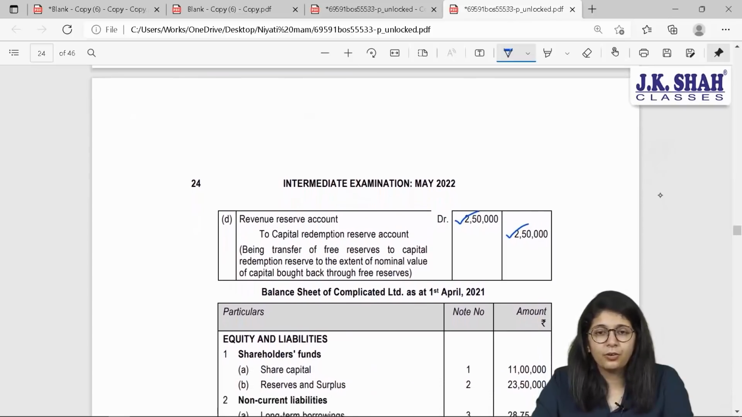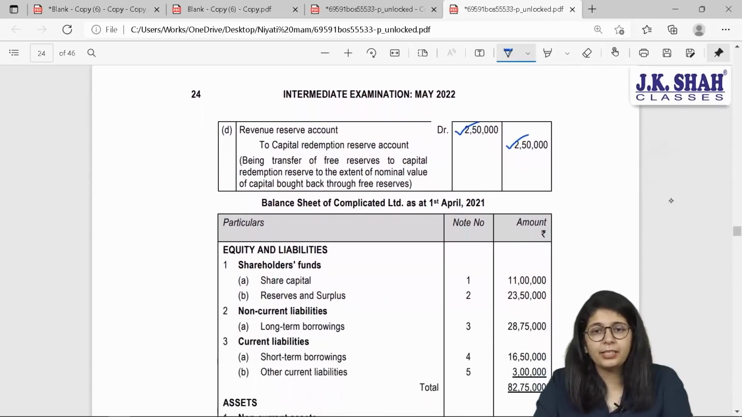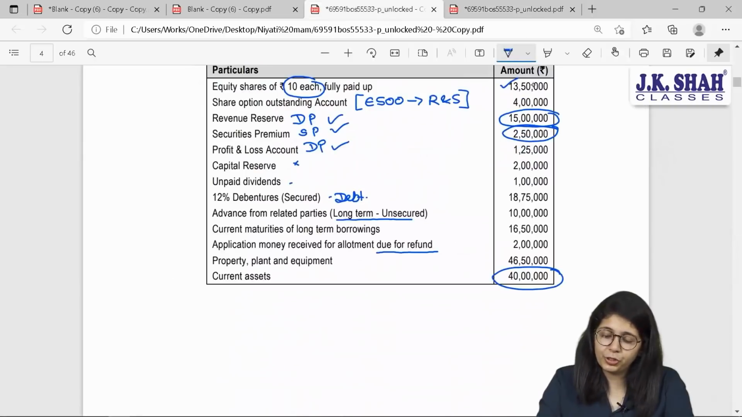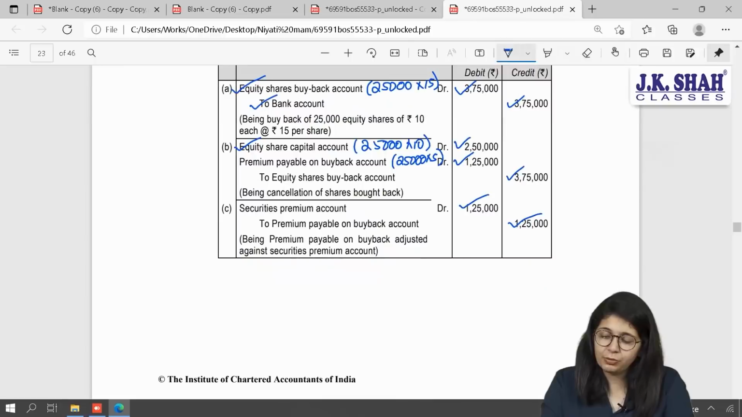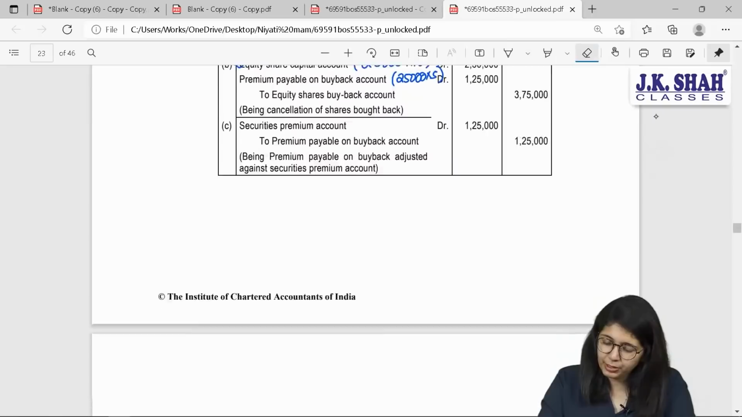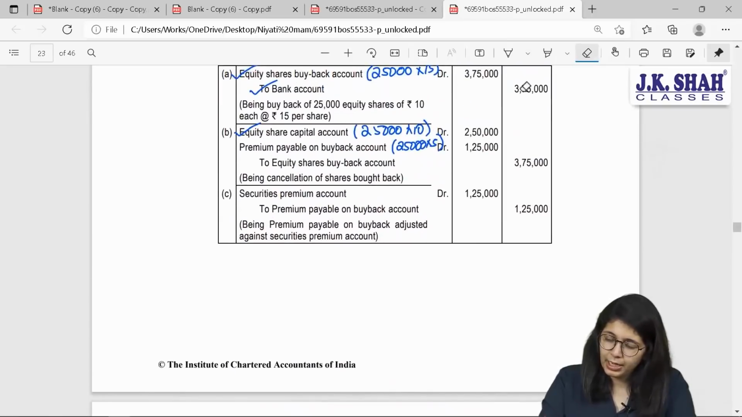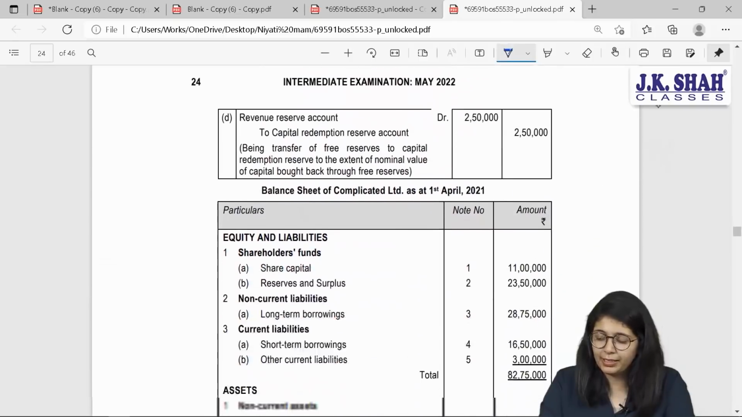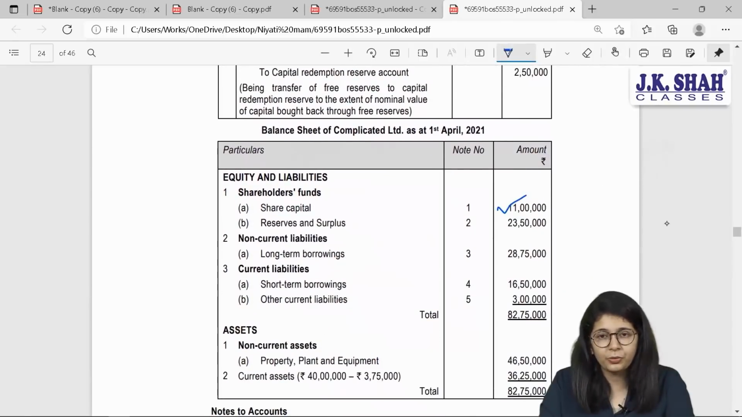Okay. Now, after passing these entries, I need to prepare my new balance sheet. Let us think. According to my question, original equity shares were 13,50,000. Out of 13,50,000, what is the face value of shares bought back? Here, I'll tick mark entries which I am considering. Out of total 13,50,000 credit, 2,50,000 is gone. So balance 11 lakh is pending in my account.